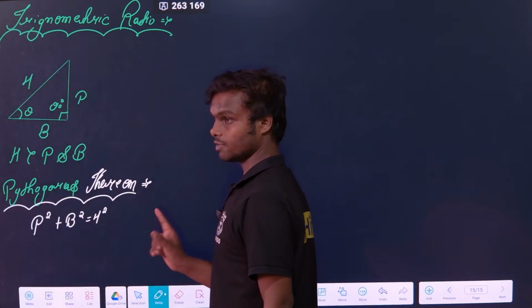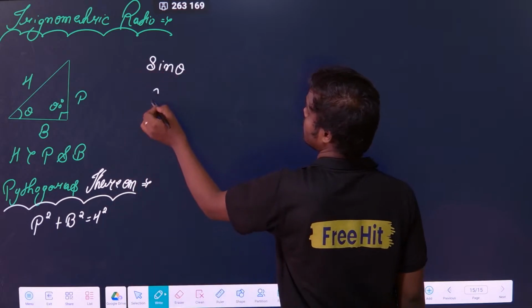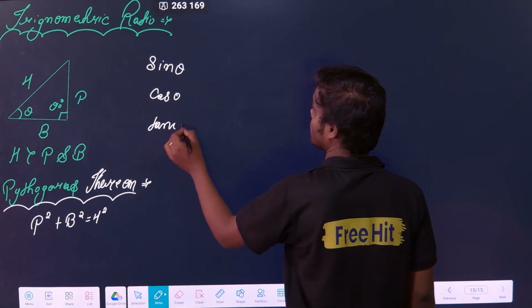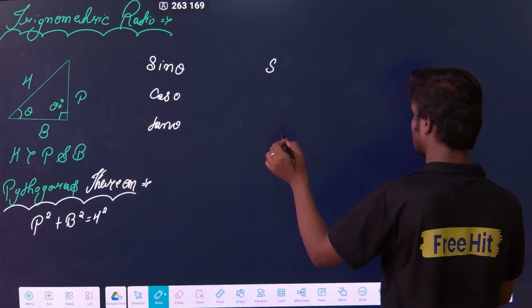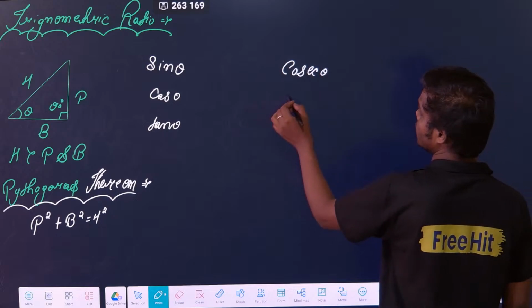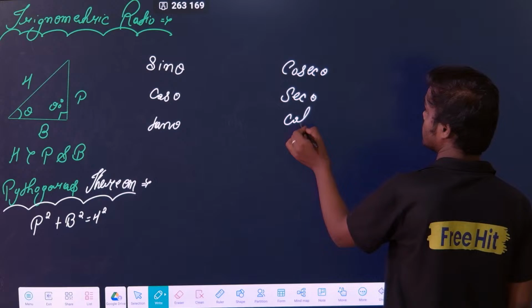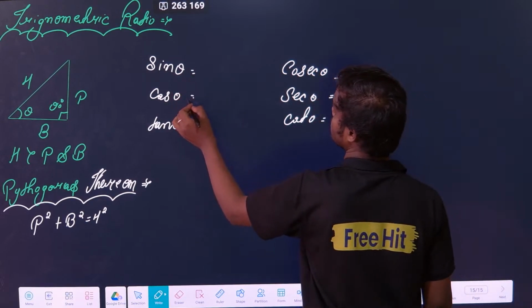Second relation, which is very important, the trigonometric ratios. First is sine theta, second is cos theta, third is tan theta. Then take the opposite of these. What is the opposite of sine? Cosec. What is the opposite of cos? That is sec theta. What is the opposite of tan? That is cot theta. Now, if you know these things, you can directly write the answer.